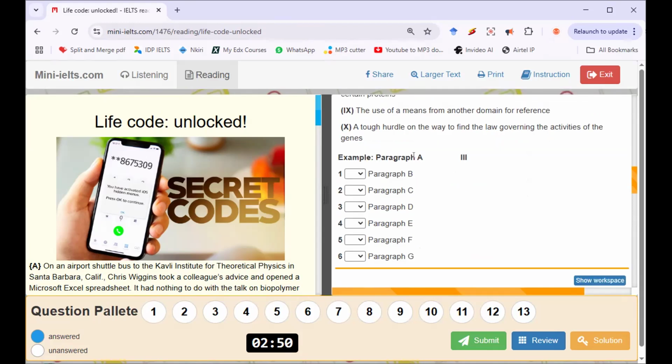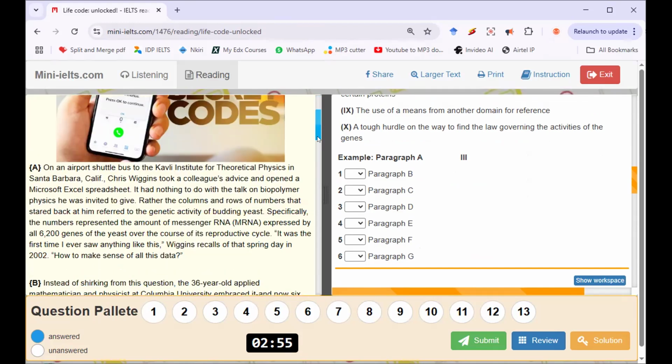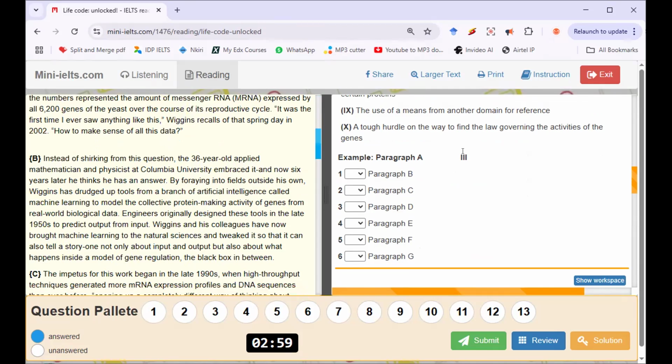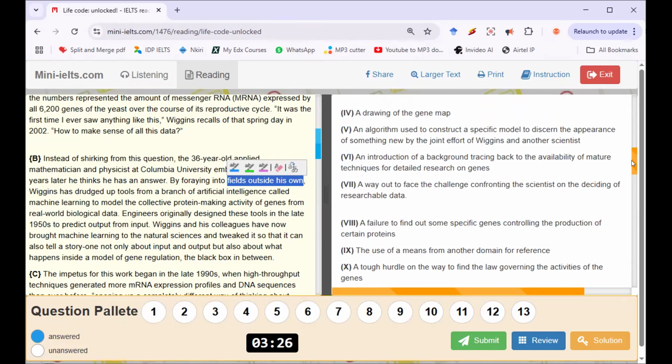You can see that they've done paragraph A for us, so I won't waste too much time reading it. I'll just go straight to paragraph B, and I know that I'm not using statement 3 again. Paragraph B says, instead of shirking from this question, the 36-year-old applied mathematician and physicist at Columbia University embraced it. And now, 6 years later, he thinks he has an answer, by burrowing into fields outside his own. That's sounding like another domain. Where is that statement about another domain? Number 9.